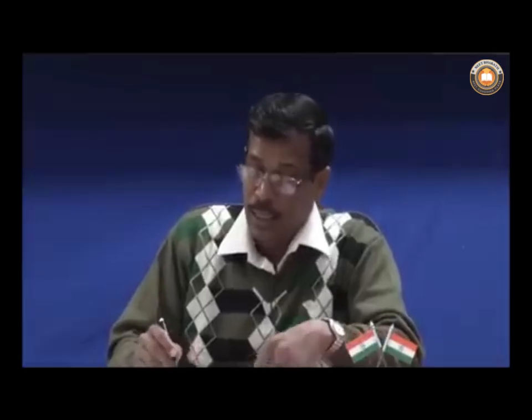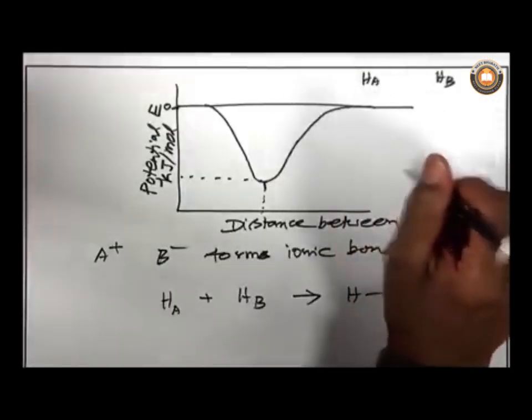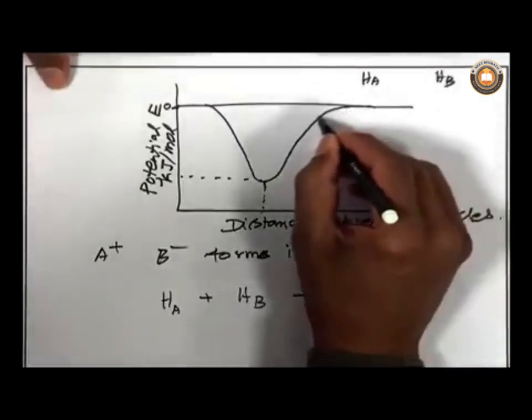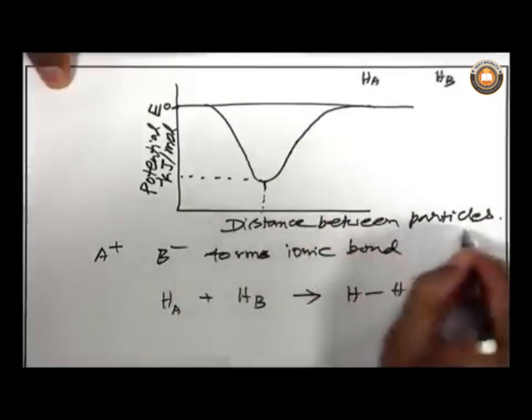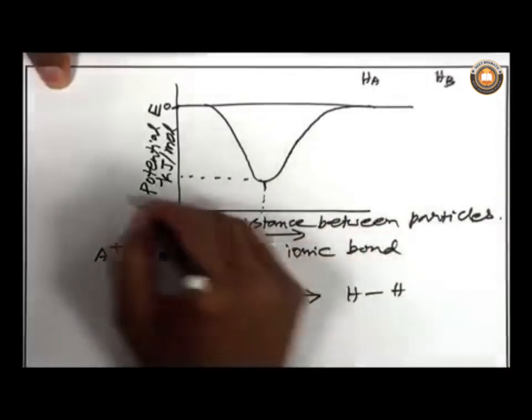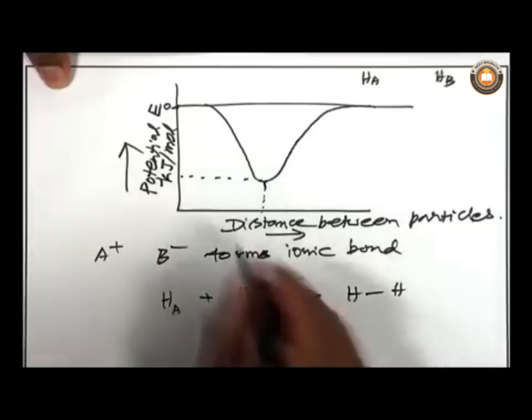So, energy is 0, but as the distance decreases between the two neutral hydrogen atoms, the energy decreases like this. This is the distance this way, and the energy is this way.